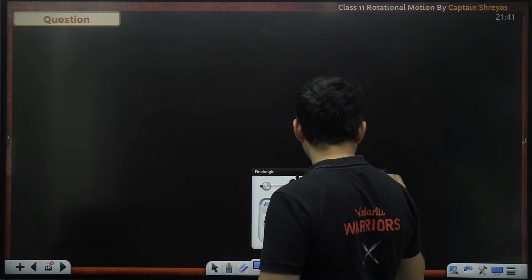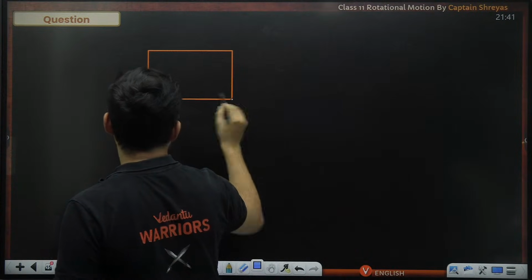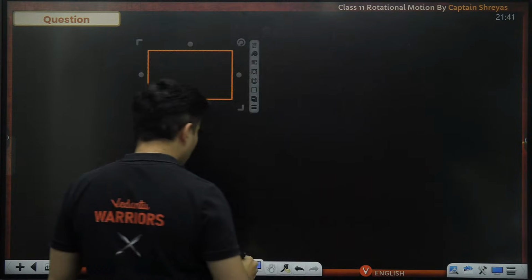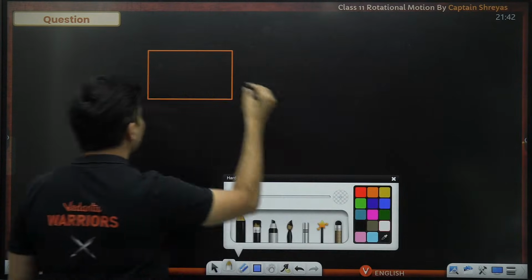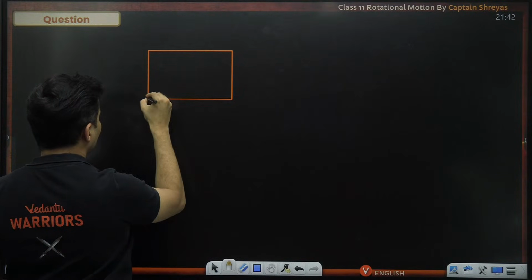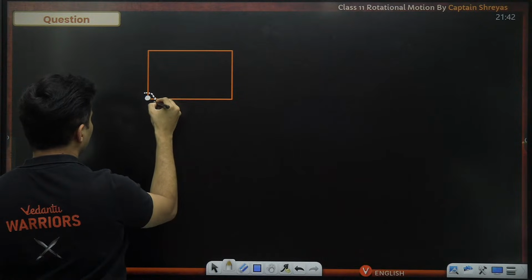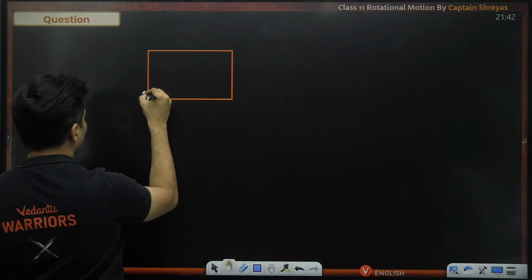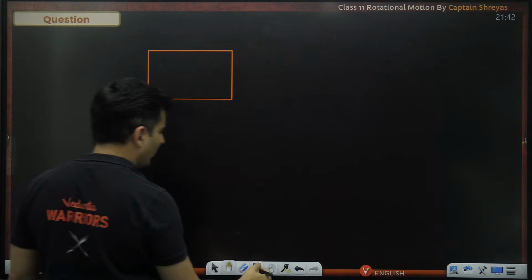In this particular problem, what we have is a nice rectangle, attached somewhere, let's say over here. This is basically the axis about which this particular body can rotate.